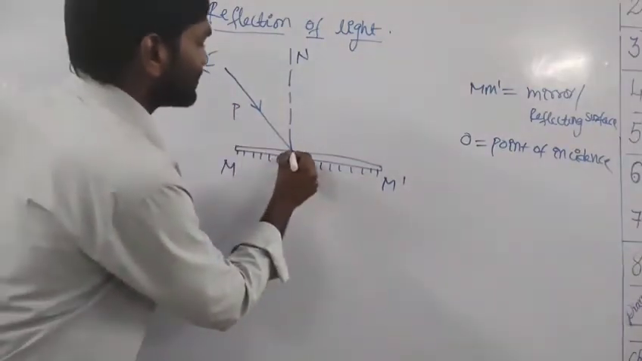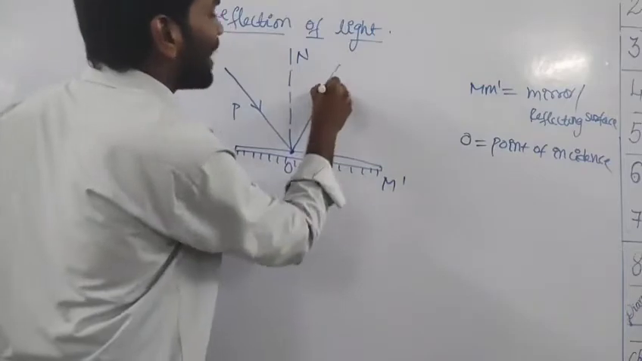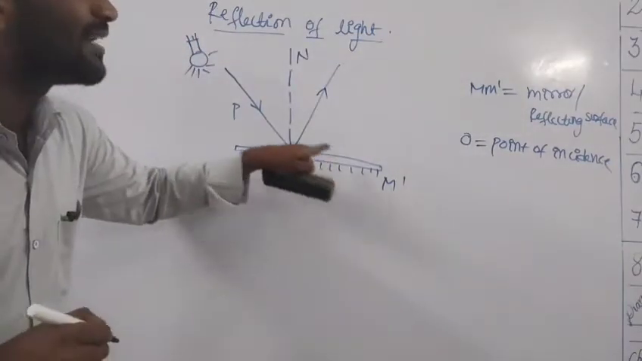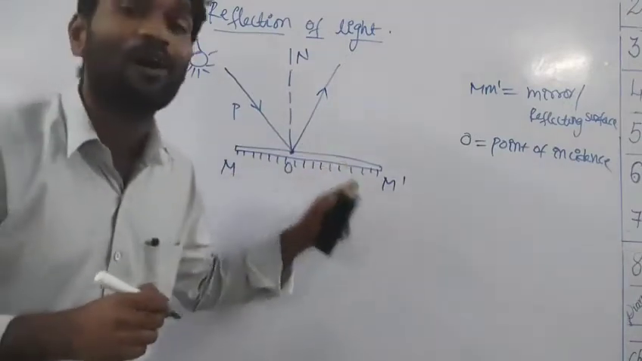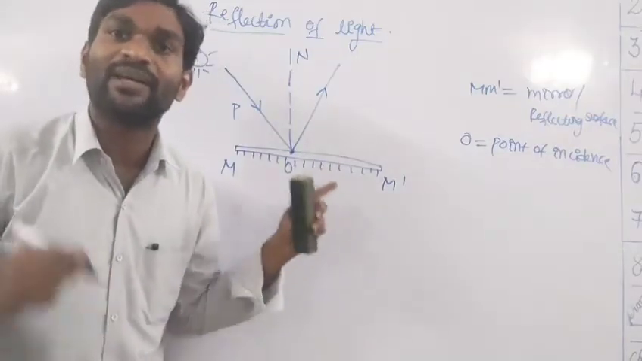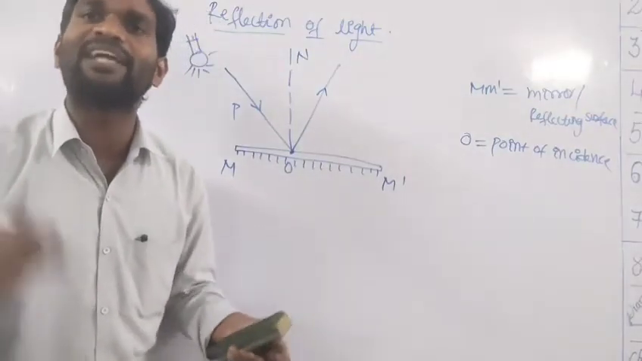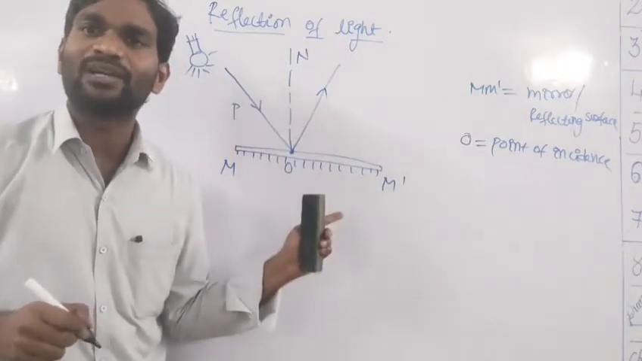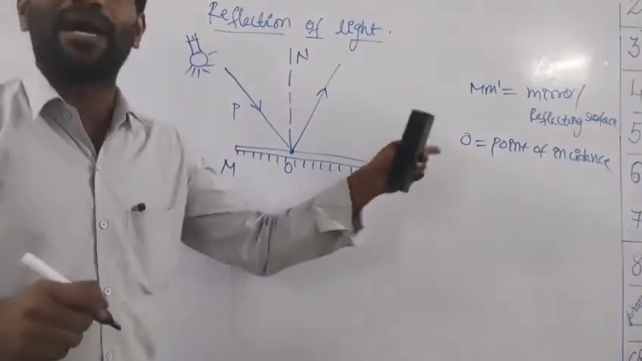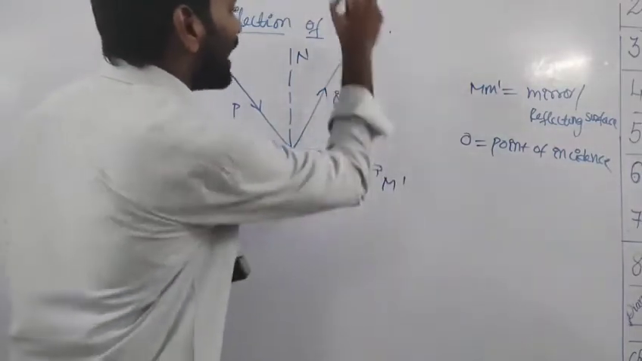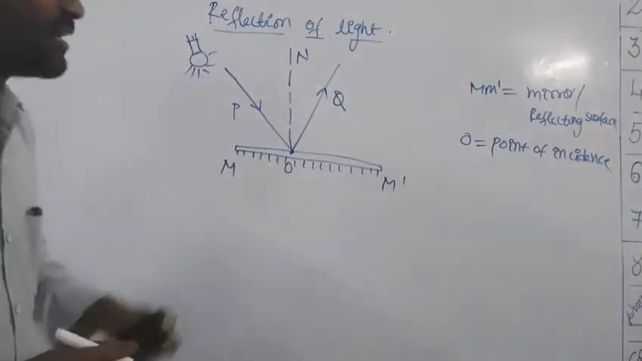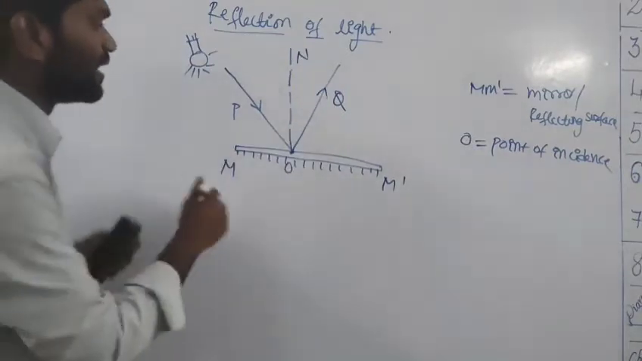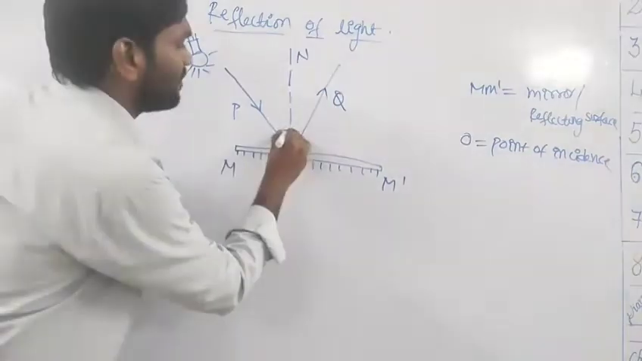After incidence, the light undergoes reflection. Why does it undergo reflection? Because the reflecting object, which we consider as a mirror, has the ability to reflect the light rays incident on it. Here one light ray is incident on the mirror surface, then it is reflected back. So this reflected ray I can take as Q, where Q is the reflected ray and P is the incident ray.